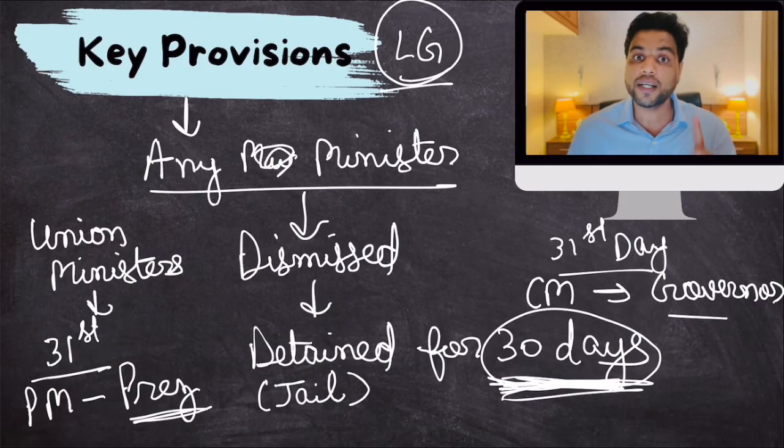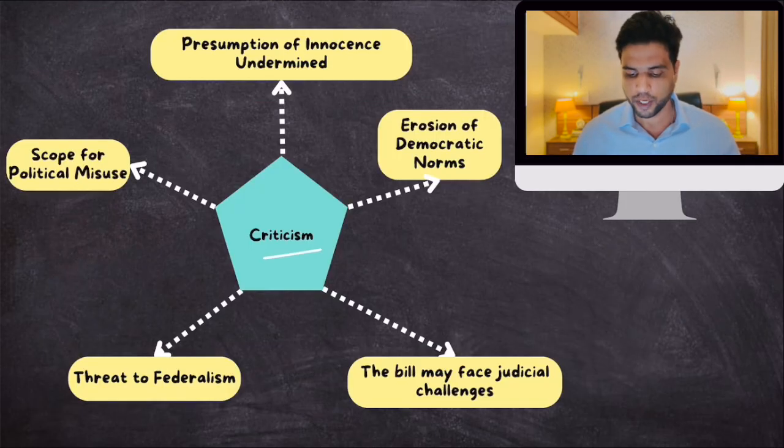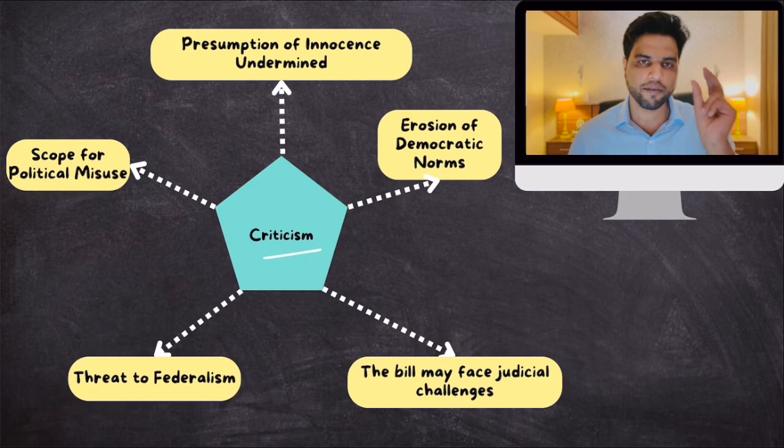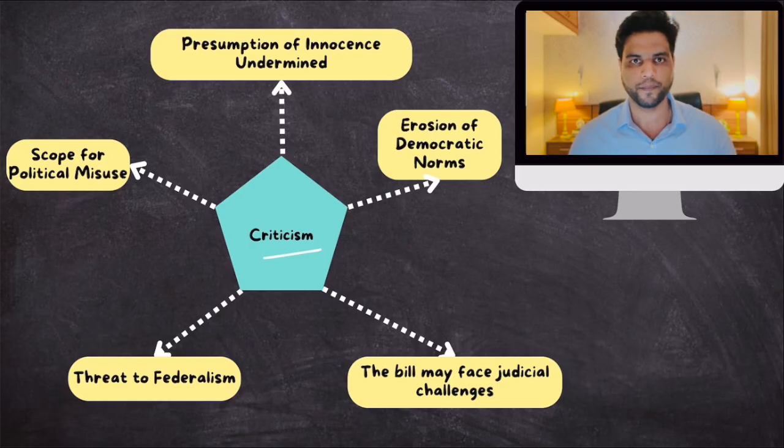Okay, so what are the criticisms? What is the criticism of this bill, constitutional amendment? So let's talk about the criticisms. First of all, you should be dismissed when you are found guilty. There is a very important principle of justice, and that is innocent until proven guilty. Clear?